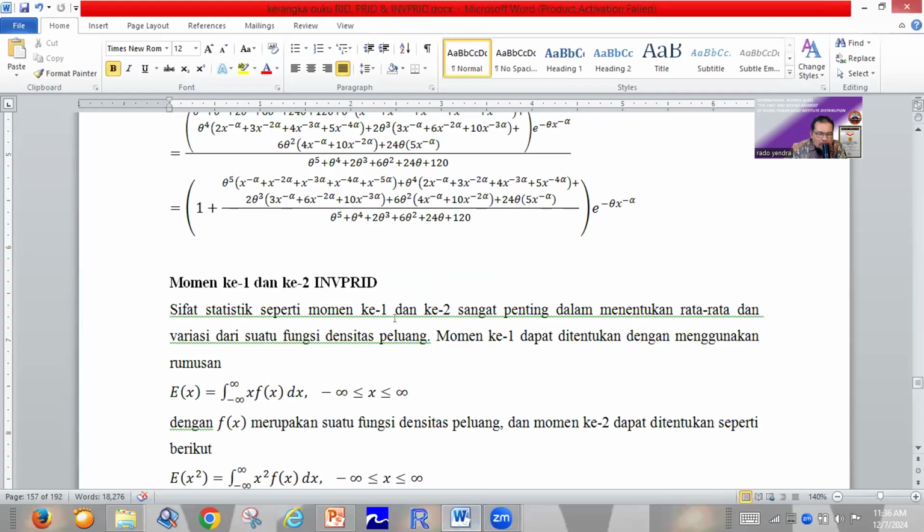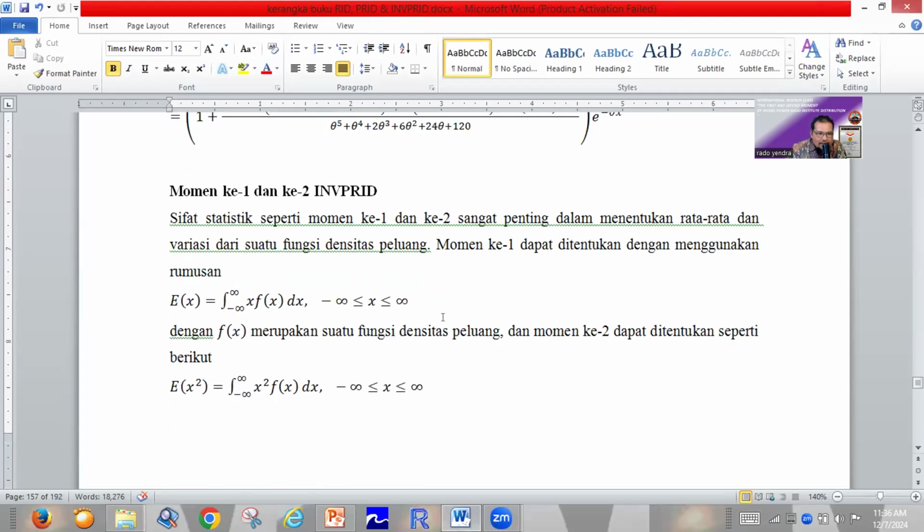When we are talking about the first and the second moment of the density function, of course, we must understand the formula of the first moment. The first moment means the expected x. We can find this first moment by integrating x multiplied by the density function.